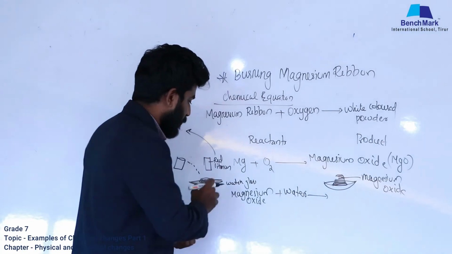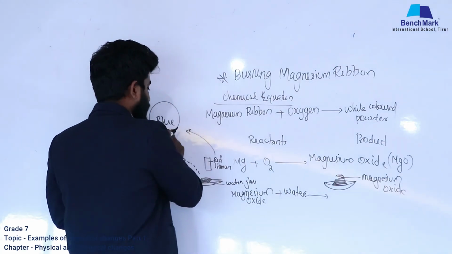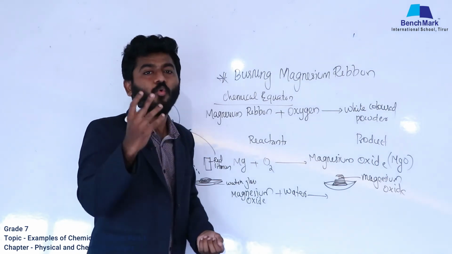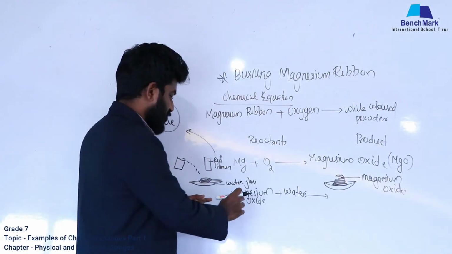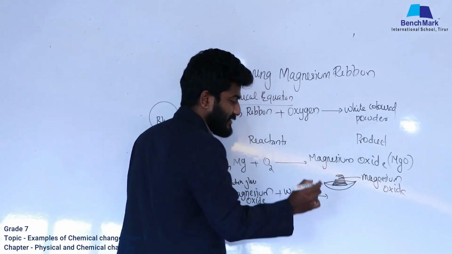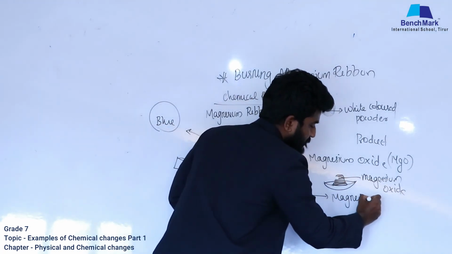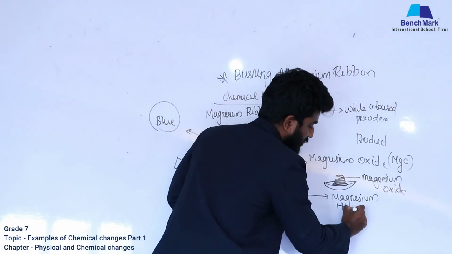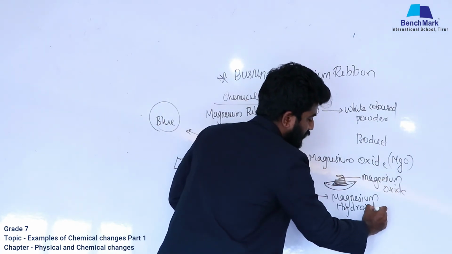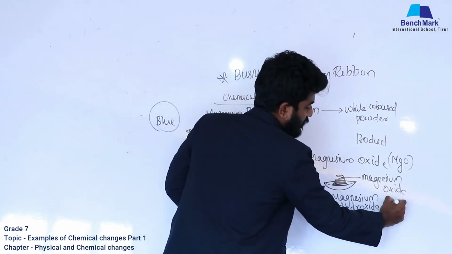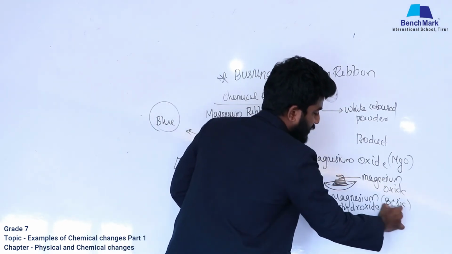That means the product obtained has a basic nature. And the second question is, what is the exact product obtained when you mix magnesium oxide with water? The answer is magnesium hydroxide. Is that clear? And this magnesium hydroxide has a basic nature.